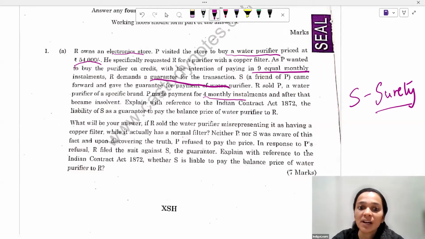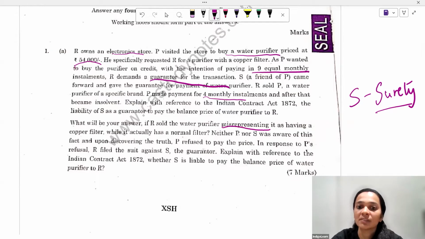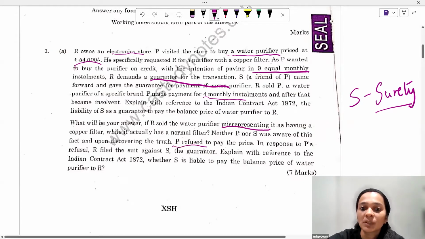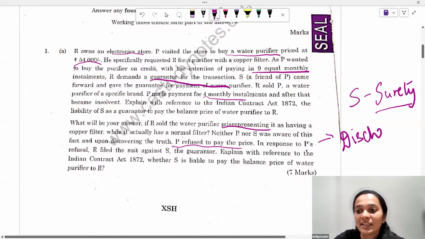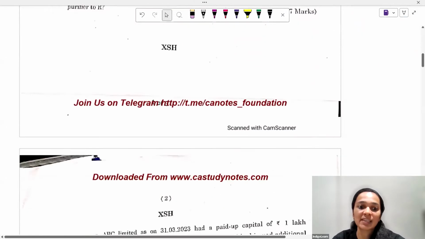Moving on to the second part. What will be your answer if R sold the water purifier misrepresenting it as having a copper filter while actually it had a normal filter? Neither P nor S were aware of the fact, and upon discovering the truth, P refuses to pay the price. So here there is misrepresentation involved, and in case of misrepresentation, the surety is discharged from his liability. So in the second situation, S will not be liable to make the payment since P has refused to make the payment.